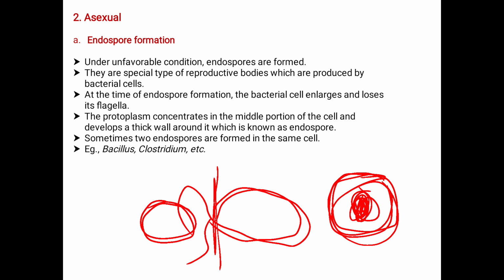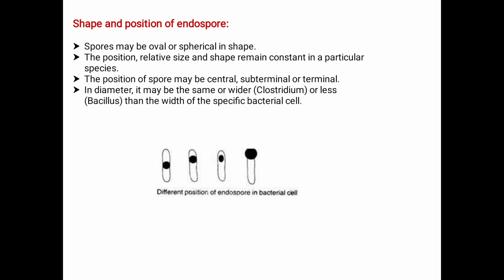Sometimes two endospores are formed in the same cell. The examples for endospore formation are Bacillus and Clostridium. Now the shape and position of the endospores. Spores may be oval or spherical in shape.